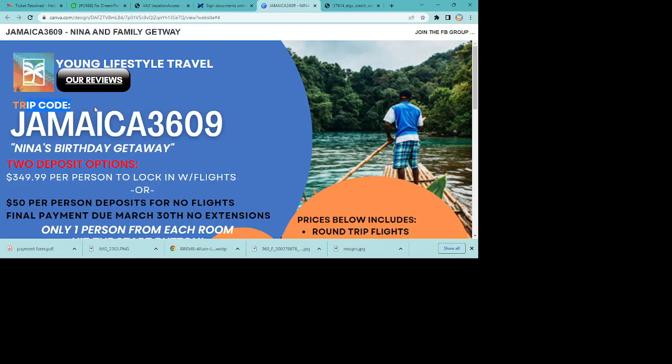Right here is your trip code, which we call the group code sometimes, and this is the group that you're actually going on. So you want to remember this, copy paste this, and have it somewhere so that you don't get on someone else's Jamaica trip. Make sure that this is the Jamaica trip you're going to be on.